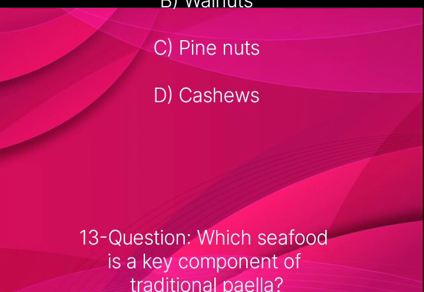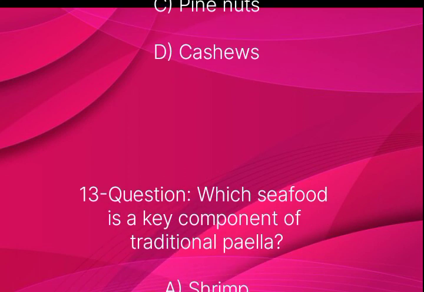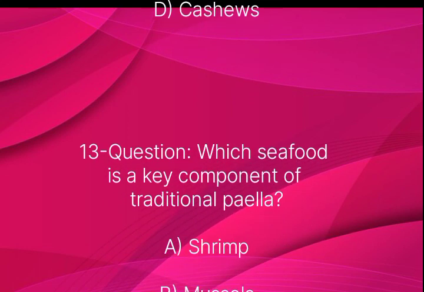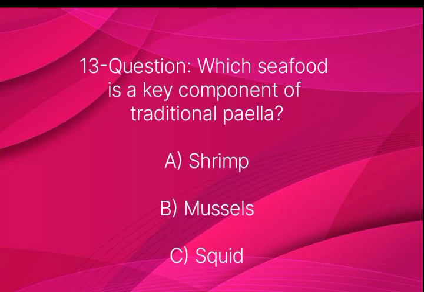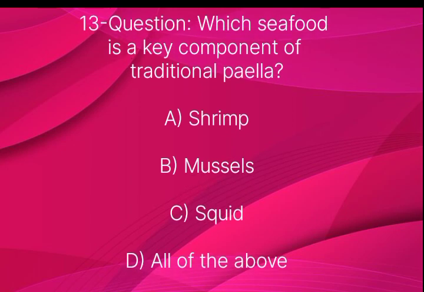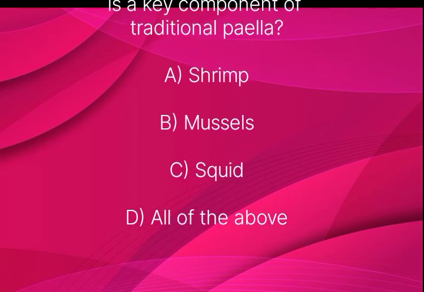Question number 13. Which seafood is a key component of traditional paella? Option A shrimp, B mussels, C squid, D all of the above.